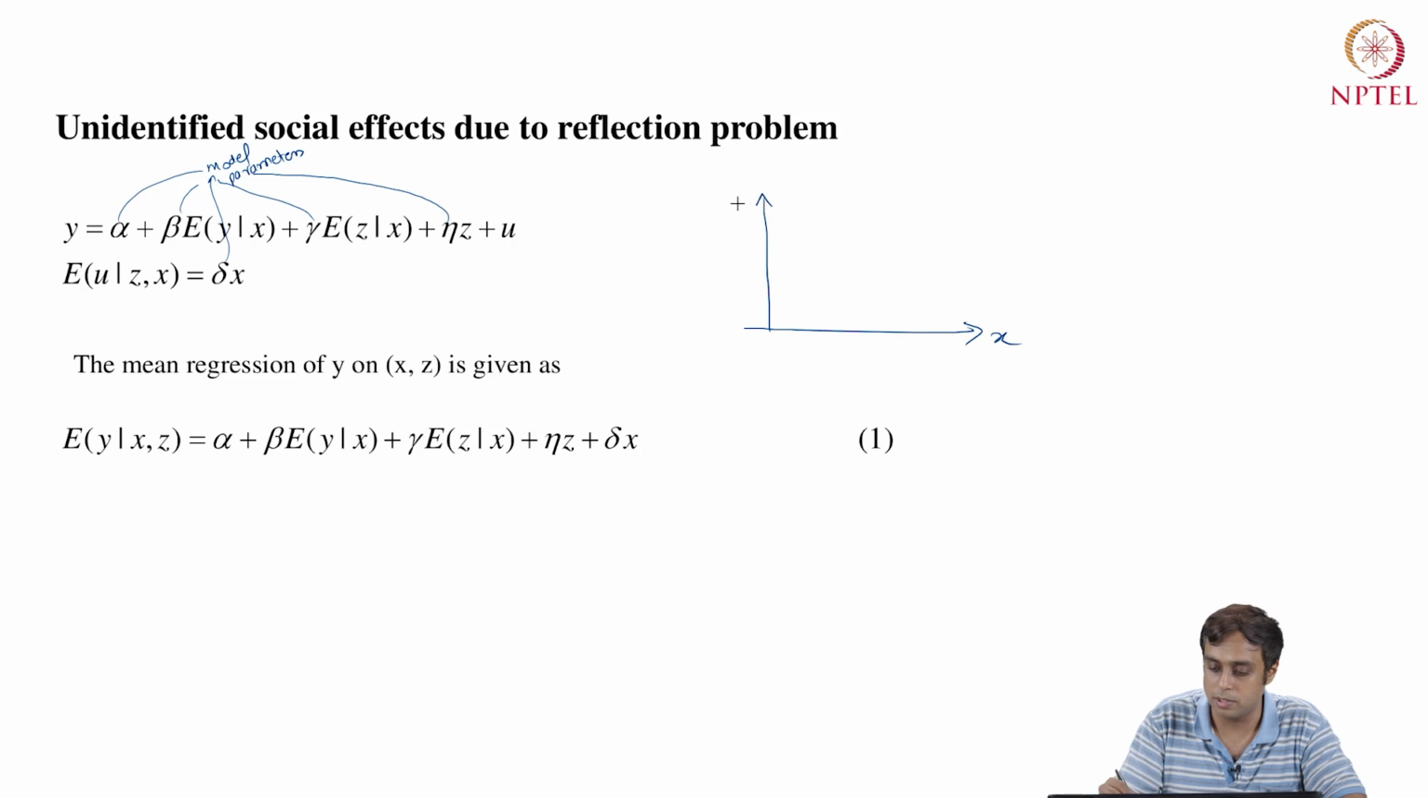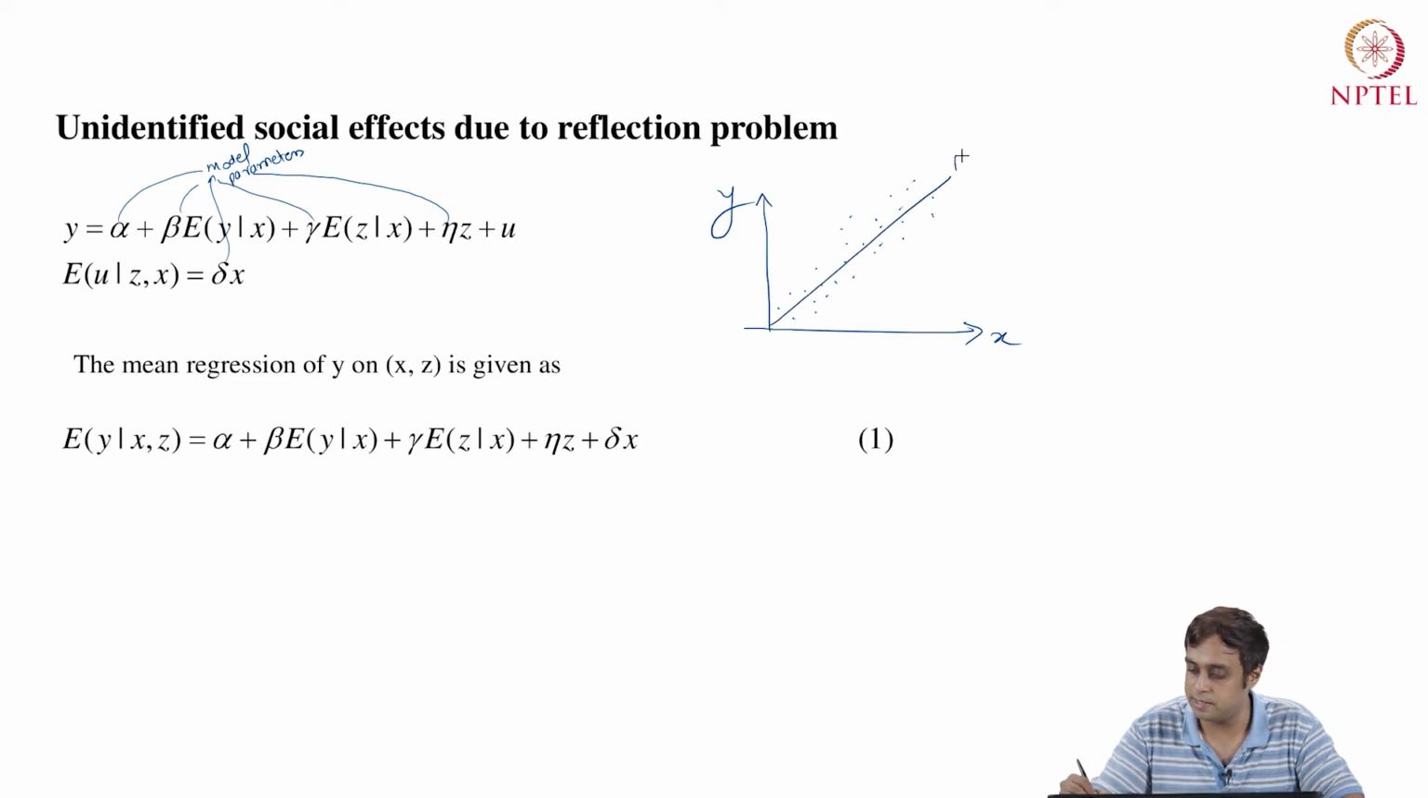is talking about a situation where you have a scatter plot of y and x, and the regression line is expectation y given x. This is the regression line equation. Now instead of y given x, it's saying run this regression, the mean of y conditional on x and z.